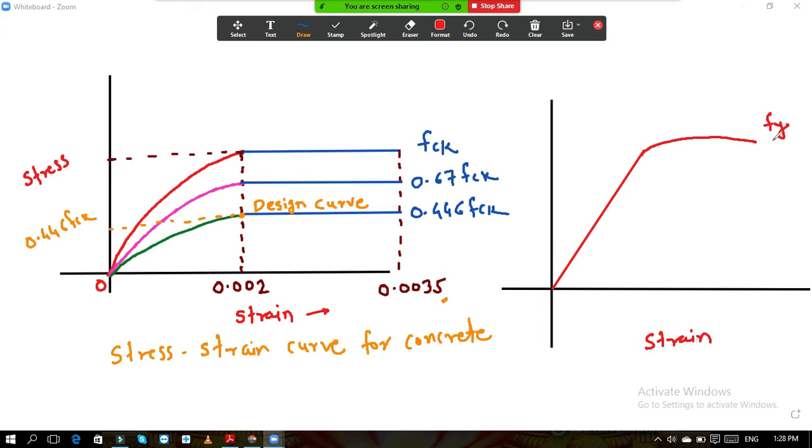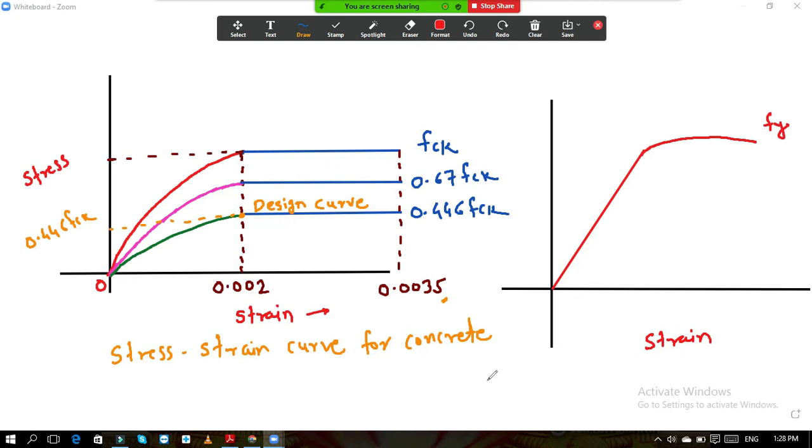For steel, again the factor of safety is applied. It is 1.15. So this is the fy graph.